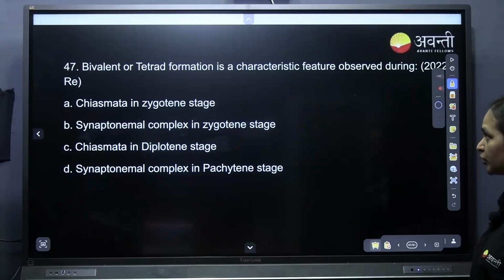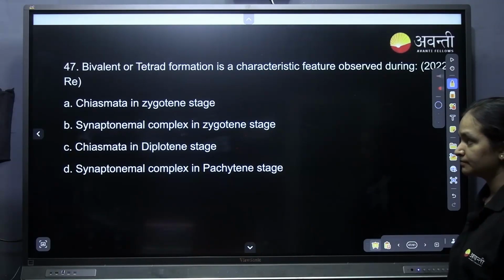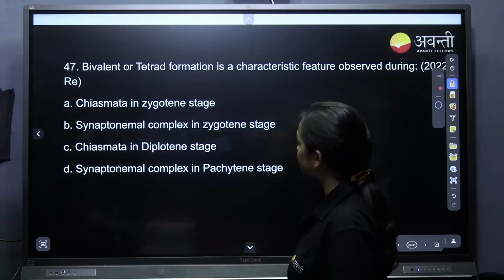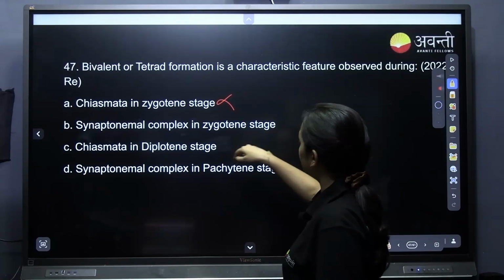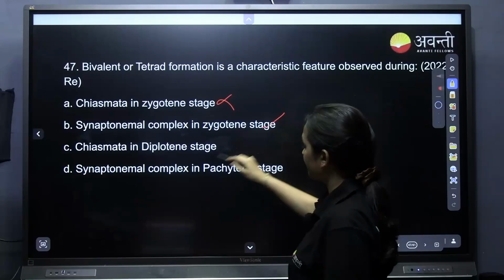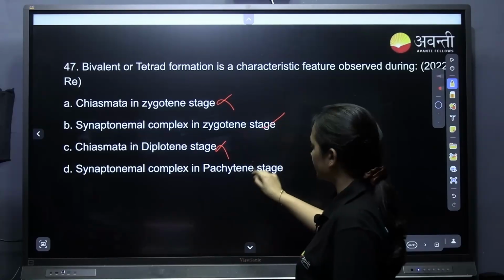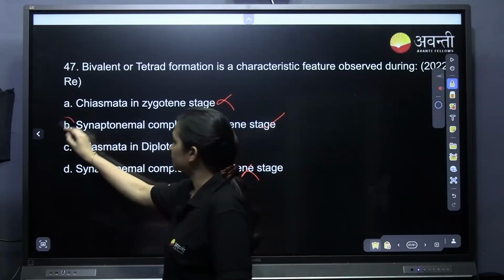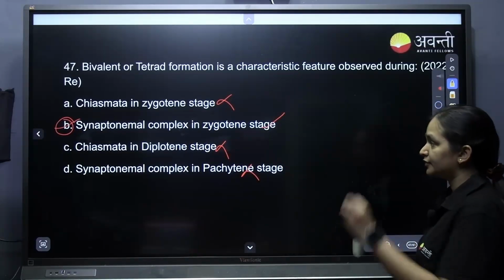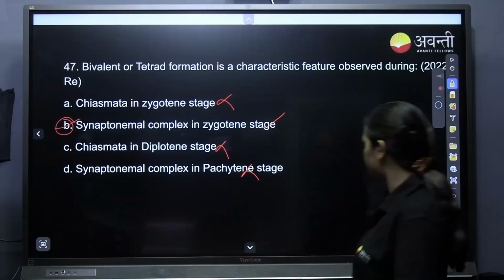Bivalent or tetrad formation is a characteristic feature observed during zygotene. Chiasma in zygotene? No. Synaptonemal complex in zygotene? Yes. Chiasma in diplotene? No. Synaptonemal complex is in zygotene, where you see the formation of tetrad or bivalent chromosomes.